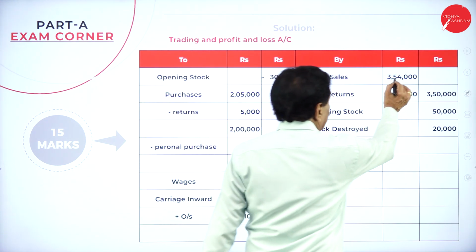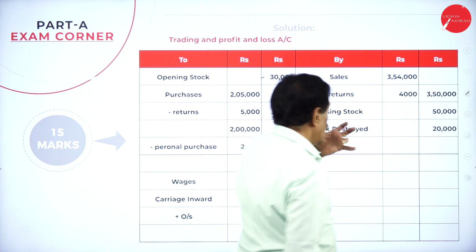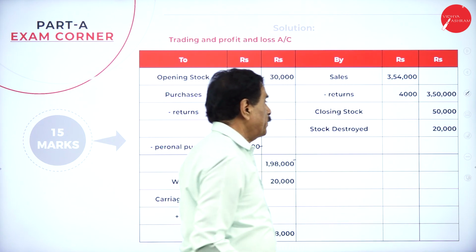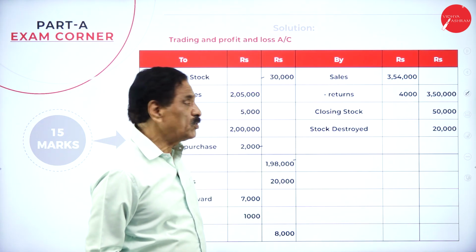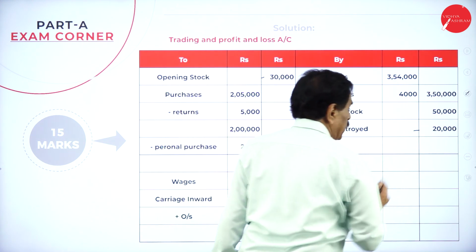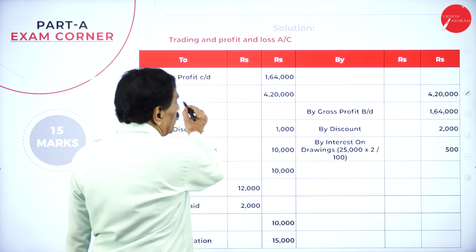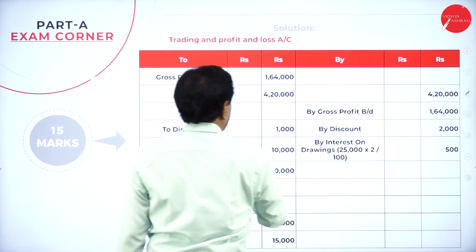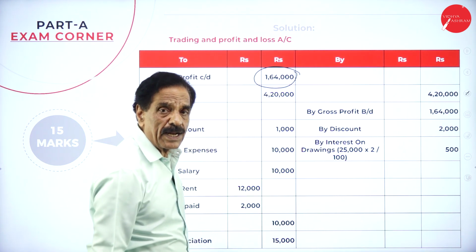We made a sale of how much? 3,54,000. How much return? 4,000. It becomes 3,50,000. Closing stock from the adjustment is 50,000. Total stock destroyed is 20,000. We'll move on. Total is 4,24,000. The difference will come 1,64,000 as a gross profit.